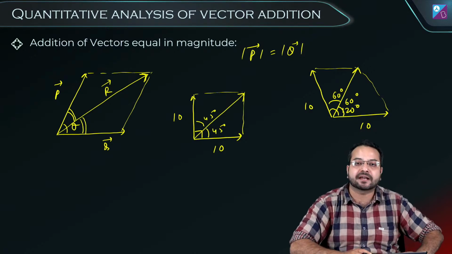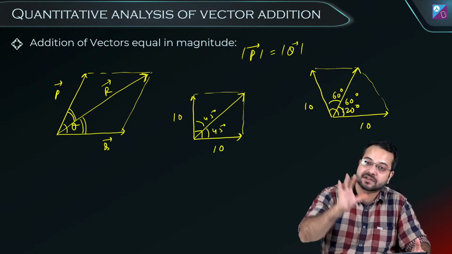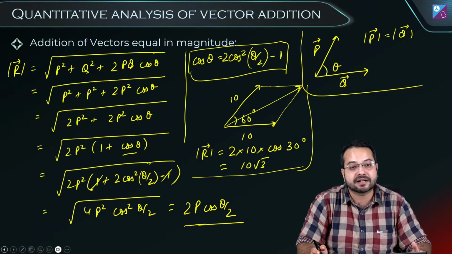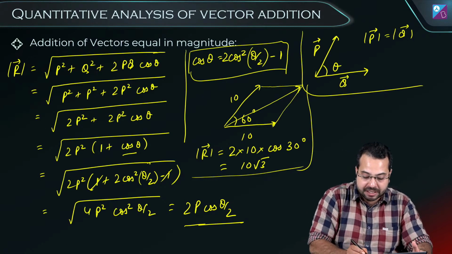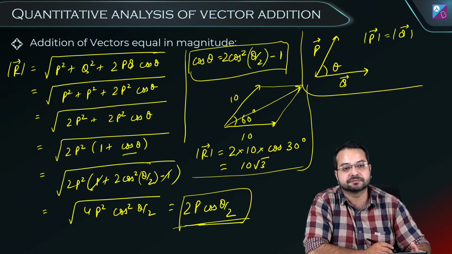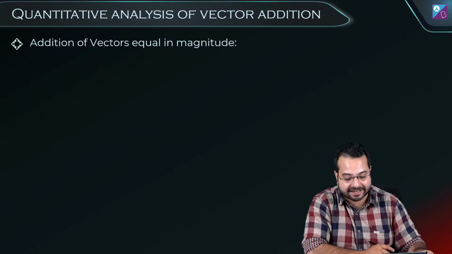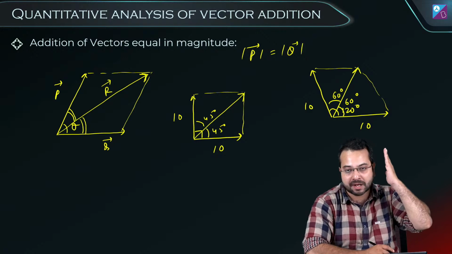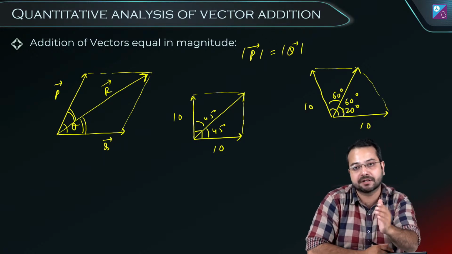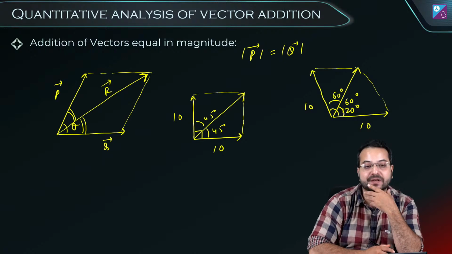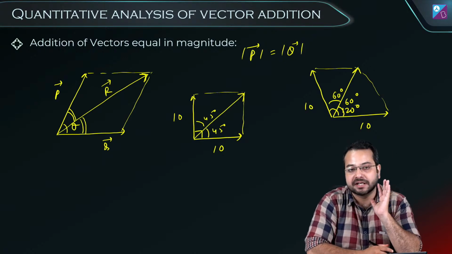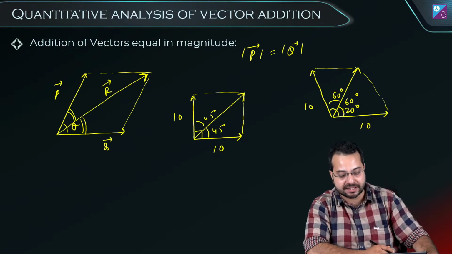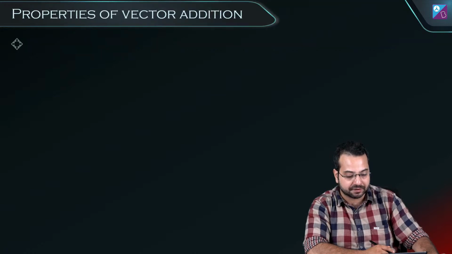Alright, so I'm saying this again. When we are adding two vectors which have the same magnitude, the first thing is that the resultant is going to become 2p cos theta by 2. The second thing is that the resultant is going to pass through the angle bisector. It is going to pass through the middle, smack in the middle. Is this clear? Okay? Chaliye, very nice.